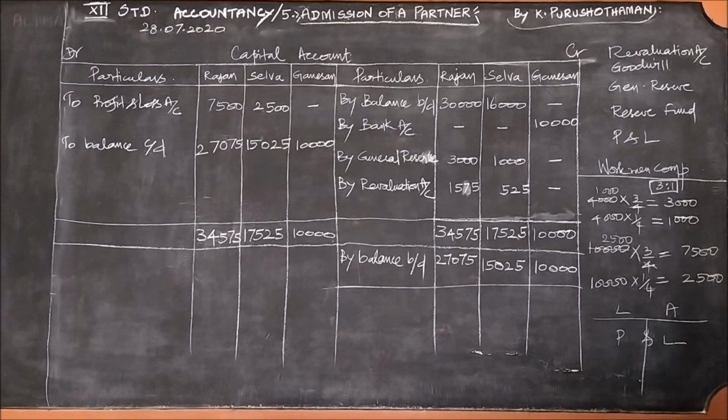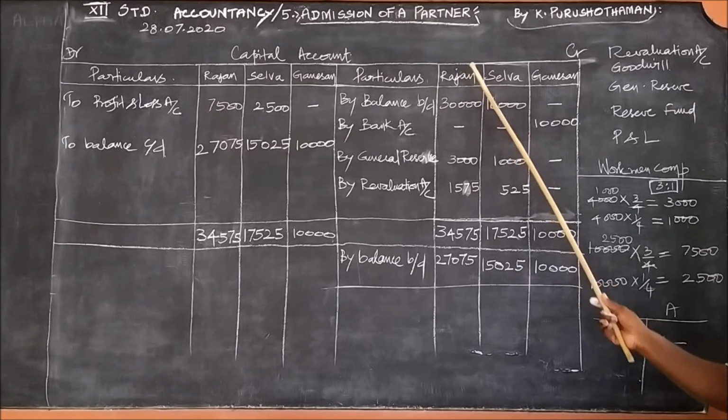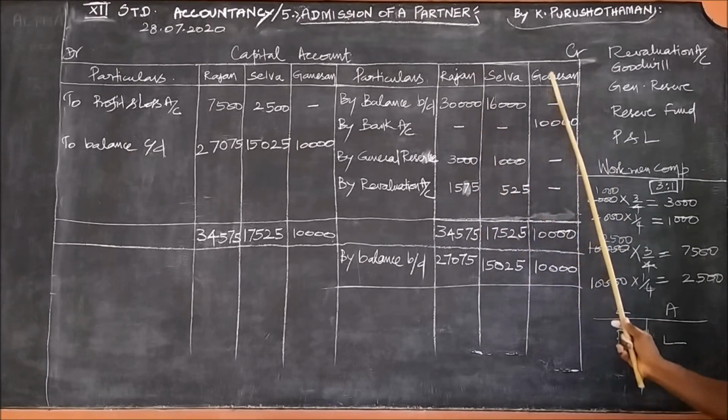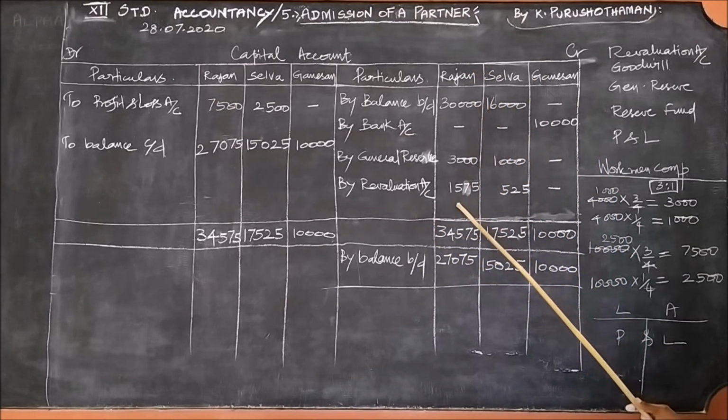In the revaluation account that we have prepared, we have found a revaluation profit. Since it is a profit, we have written it on the credit side: we have already found 1,575 for Rajan and 525 for Selva.